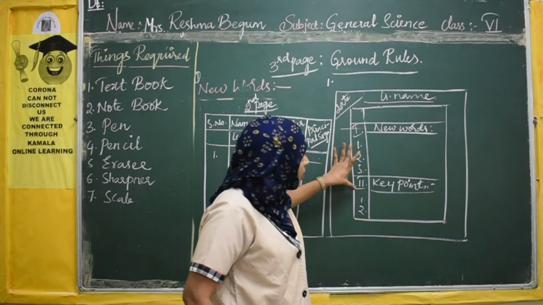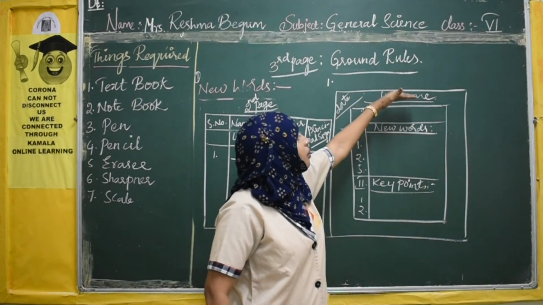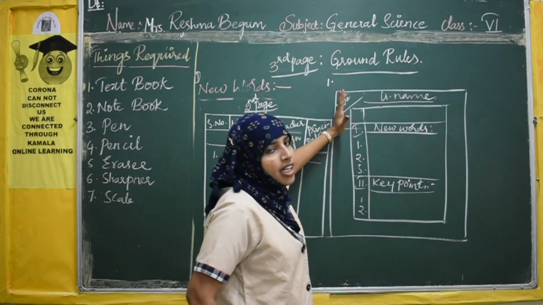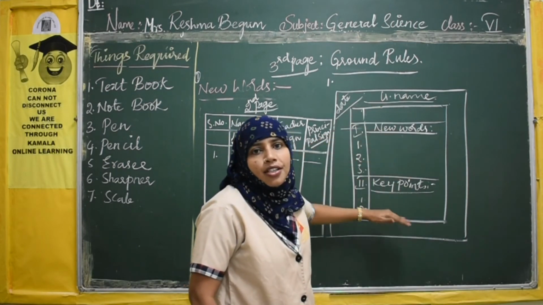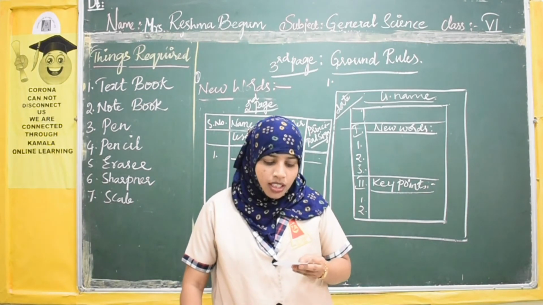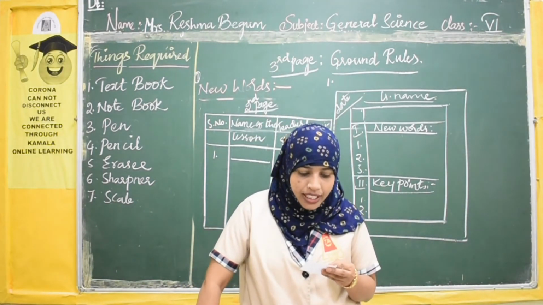After drawing margins like this, you can leave place on the top of the margin for writing the lesson name. On the left side you can write the date, and from here you can start your notes, right. I hope you have finished that point. Draw square margins neatly. Finished.